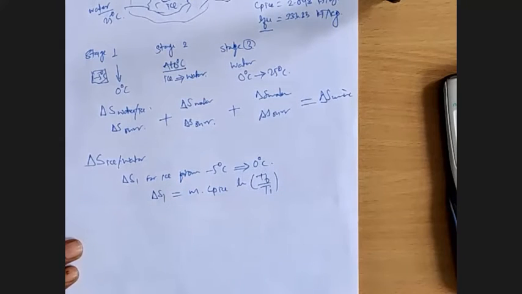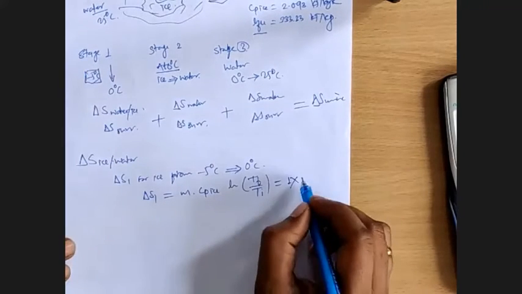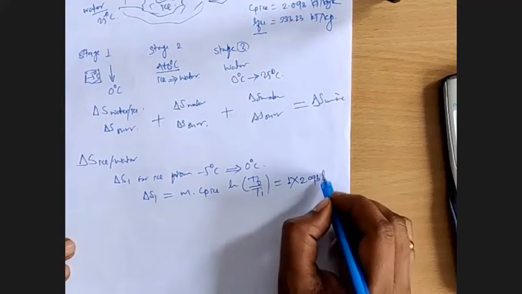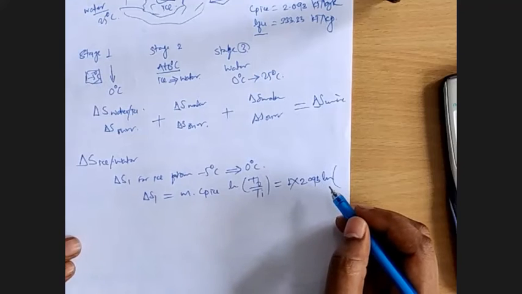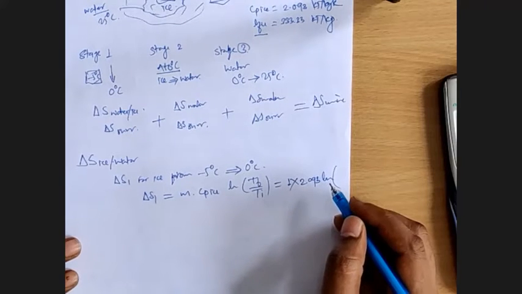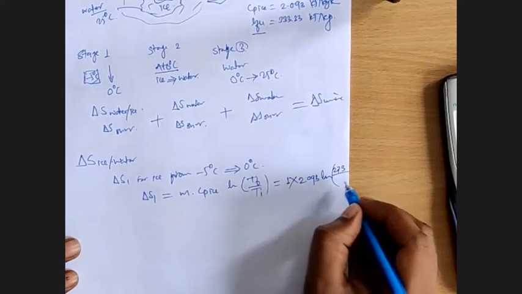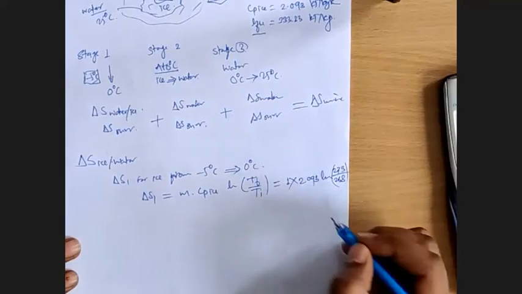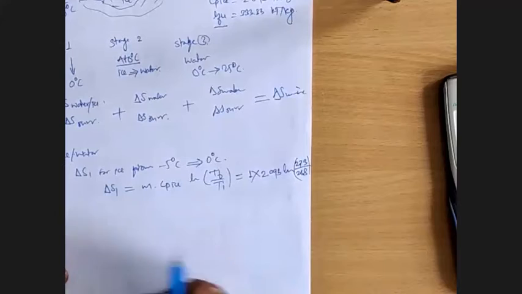Put the values. Mass is 1 kg. Specific heat is 2.093, ln of T final by T initial. Final temperature is 0 degrees Celsius, initial temperature is minus 5, so conversion will be 273 Kelvin and 268 Kelvin. Is that fine, Pradeep? Yes, sir.